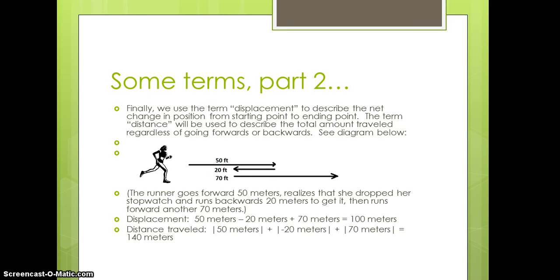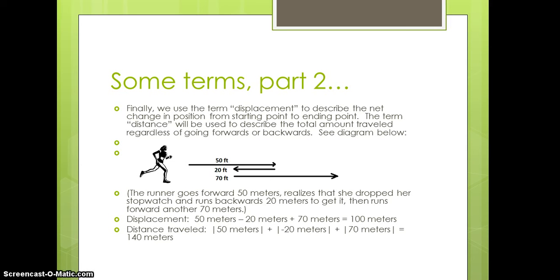Distance traveled, on the other hand, does not take into account which direction we move in. Everything's going to be positive. So 50 meters forward. The 20 meters that we move backward is going to end up being positive. We put the absolute value around it. And then 70 meters forward gives us a distance traveled of 140 meters.